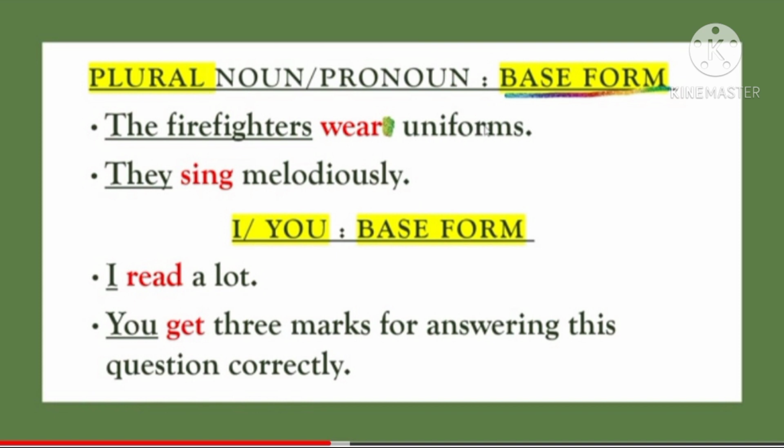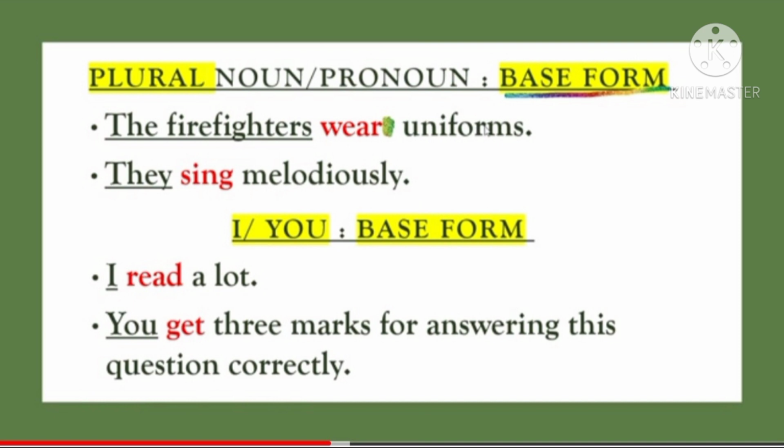You should not write wears here because the rule says the plural noun or the pronoun will go with the base form of the verb. In the same manner, when I say they sing melodiously, they means more than one in number, and sing is the base form. So we will take plural nouns with the base form of the verb. Also, when we use the first person singular, that is I, and the second person singular, you, the verbs will remain the same.